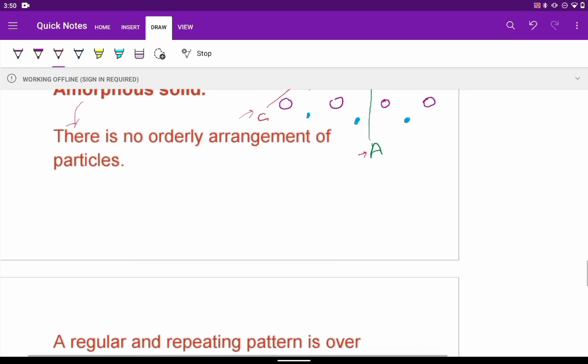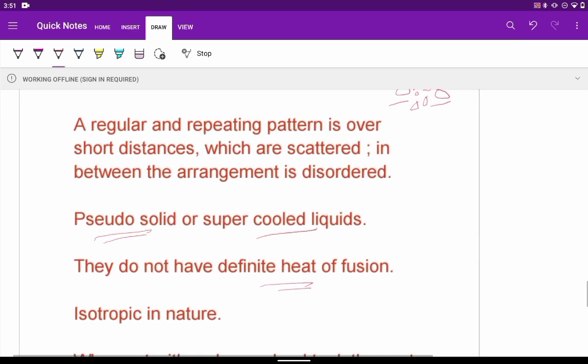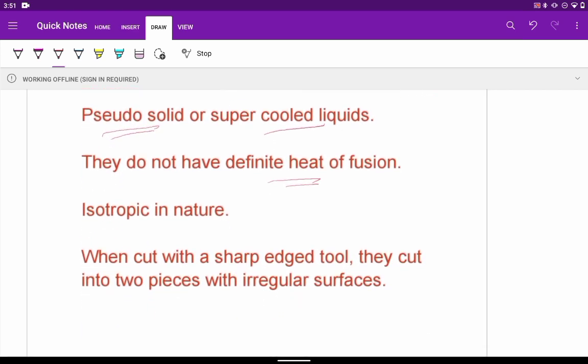Now we continue with amorphous solid. In that, the regular or repeating pattern, even if it is there, will be for a very short distance and they are scattered. In some areas we can get orderliness, but these ordered areas are very small in size, and in between there is a lot of disorderliness which we find. The arrangement is totally different. The arrangement is disordered. So they are known as pseudo-solids or supercooled liquids. And because of this disorderliness, they do not have a definite heat of fusion. Heat of fusion is indefinite. They are isotropic in nature.